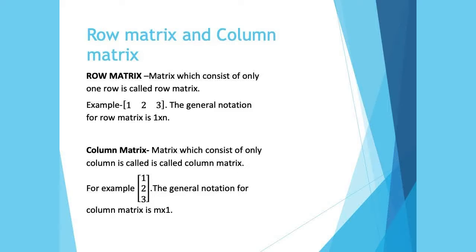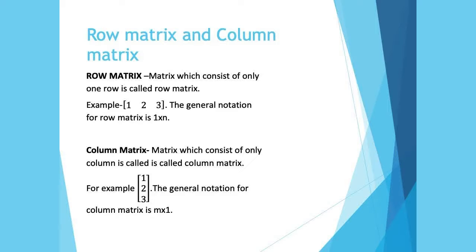Next is the column matrix. A matrix which consists of only one column is called the column matrix. Similarly, जिस matrix में सिर्फ एक ही column होगा, that matrix is called the column matrix. For example, now I have taken 1 2 3. In this, there are 3 rows in the matrix, but there is only one column. Rows तो 3 हैं हमारे पास, but column 1 है. So here it is fixed that there will always be one column in the column matrix. Number of rows can be 2, 3, 4 etc.